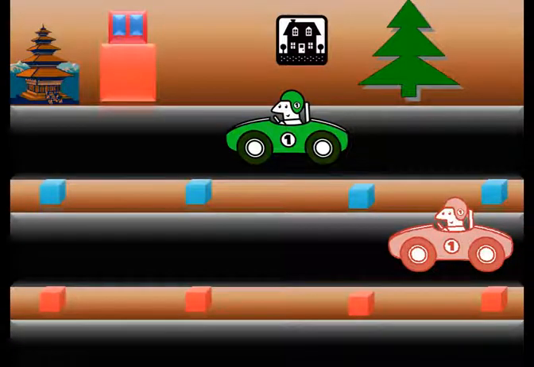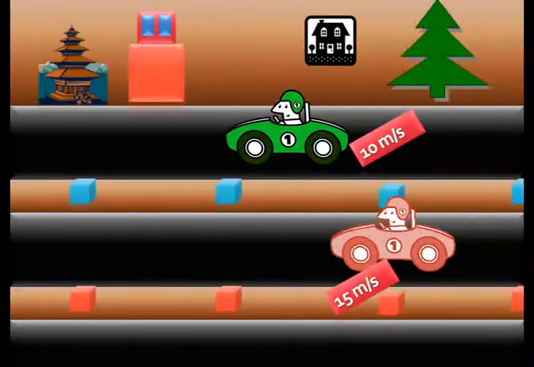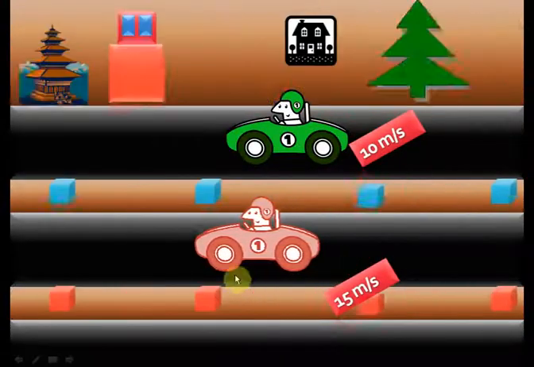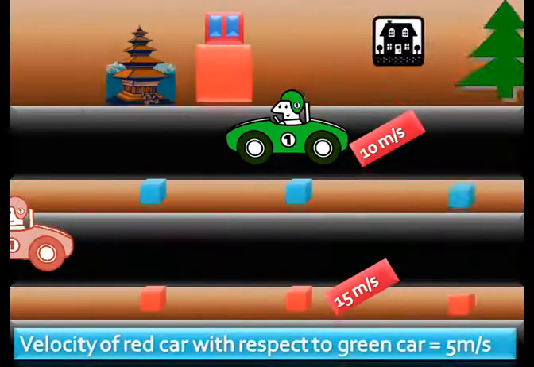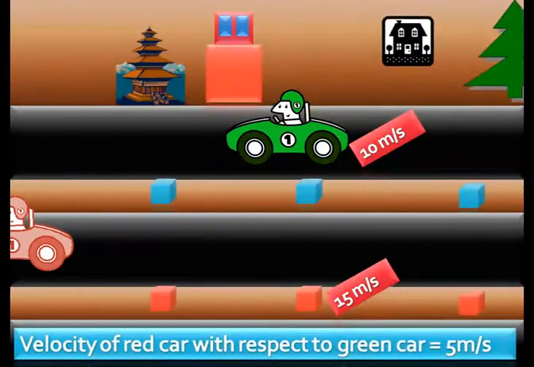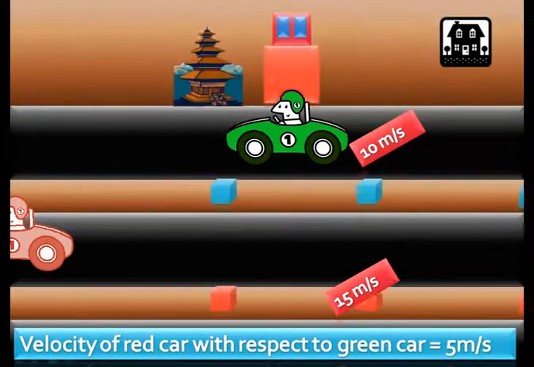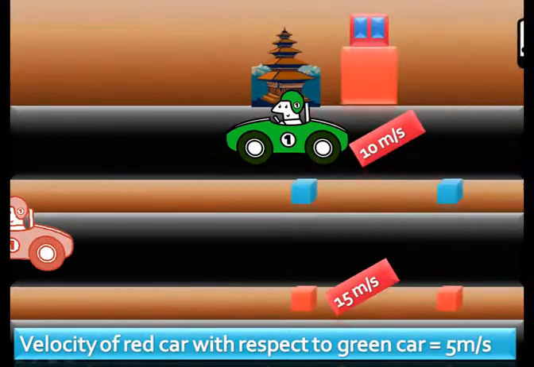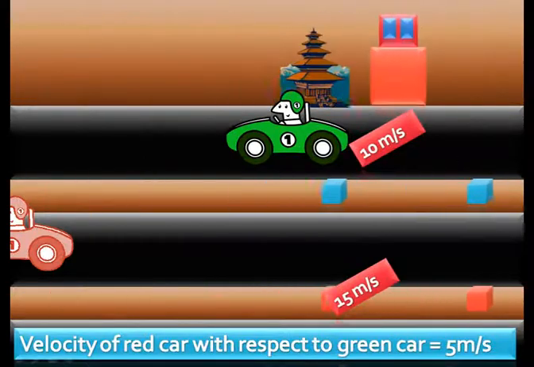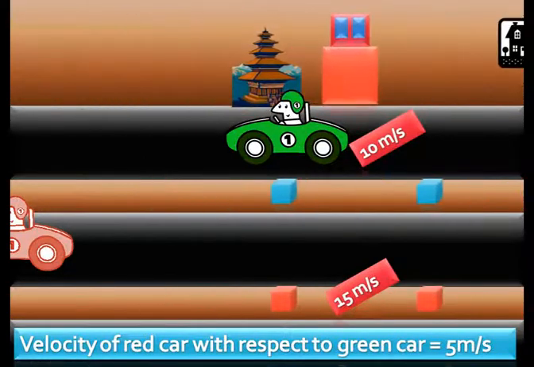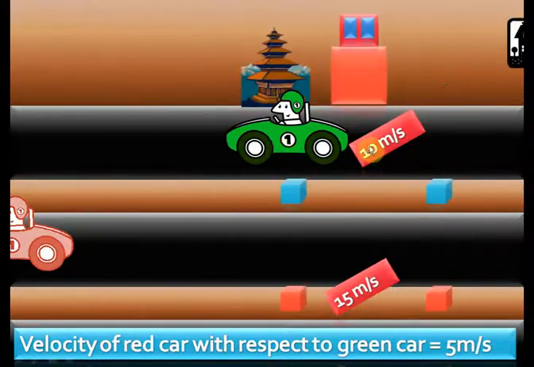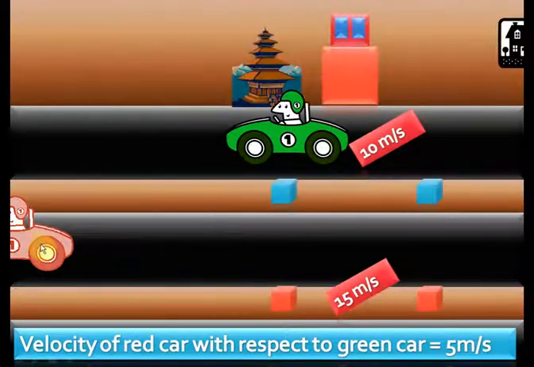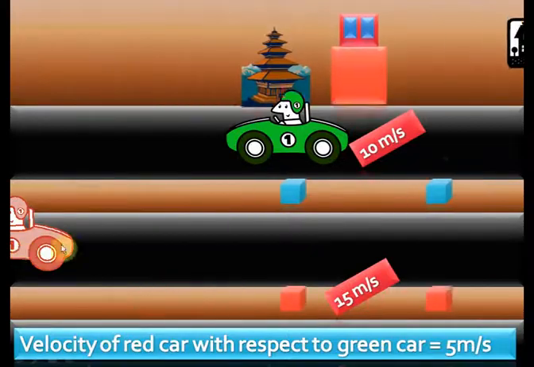Let us say that there are two cars which are traveling on the road, and let us say that the speed of this car is 15 meters per second and the speed of this car is 10 meters per second. Now, velocity of red car with respect to the green car, that is, if he is an observer, then according to him, the velocity of this car would be 5 meters per second. Actually, in reality, the car is moving at a speed of 15 meters per second. But this person who is actually himself moving at a speed of 10 meters per second would feel that this car is moving at a speed of 5 meters per second.